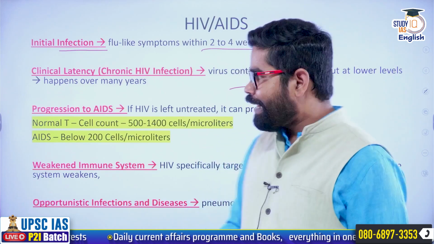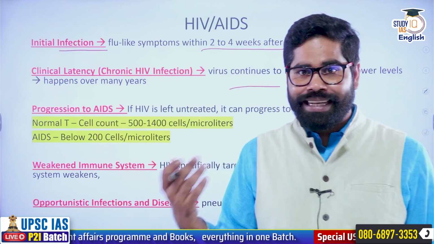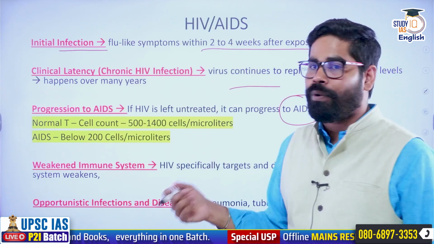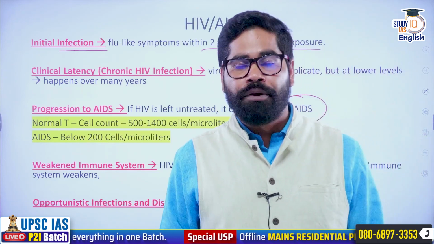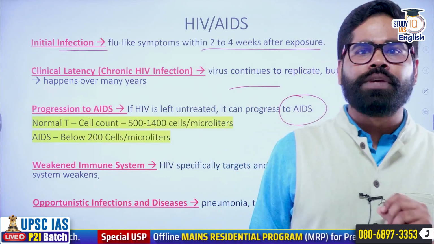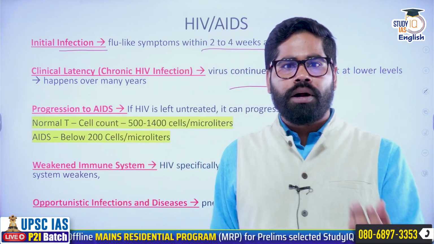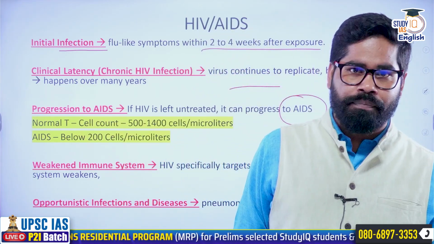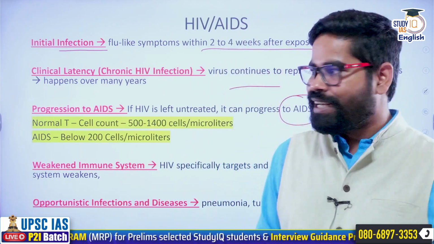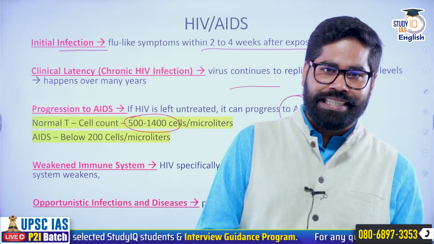And then, if this HIV is left untreated, it progresses to AIDS, which is acquired immune deficiency syndrome. The immune system is very much weakened in this case. For a person who is not infected with HIV, the T cell count is normally 500 to 1400 T cells per microliter.